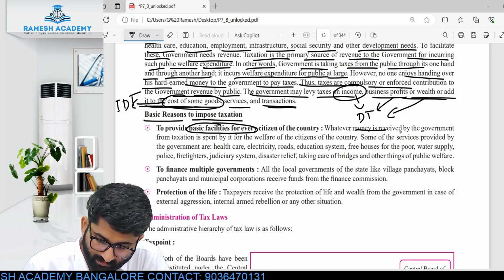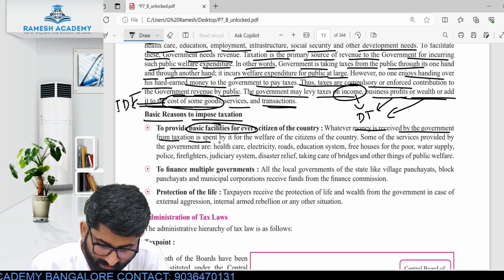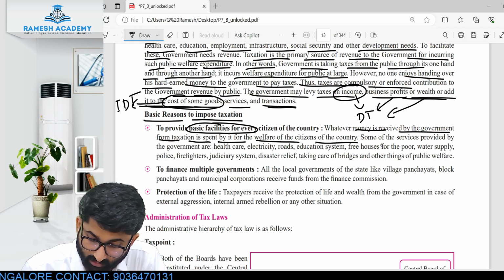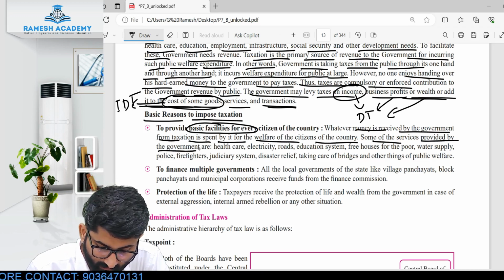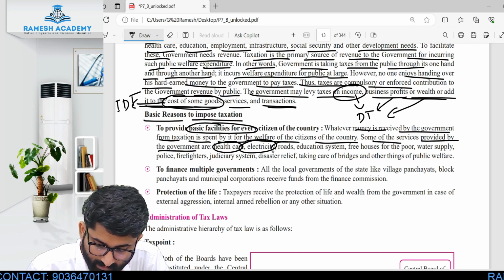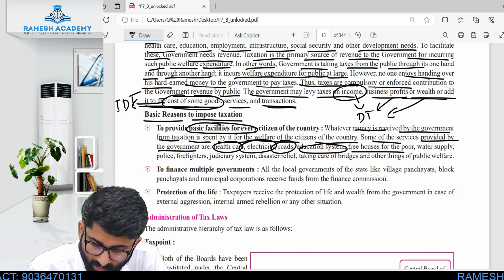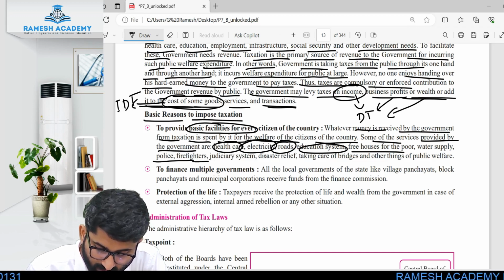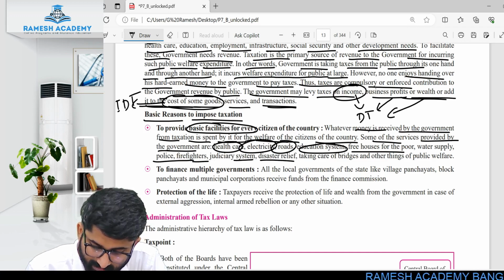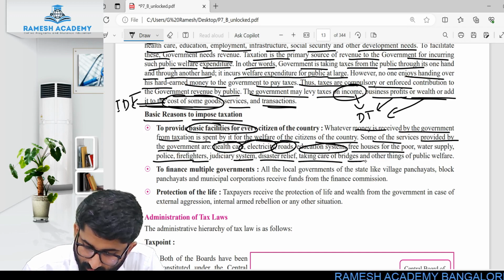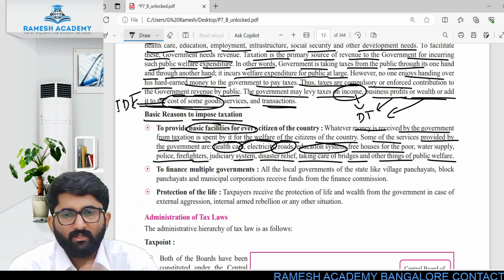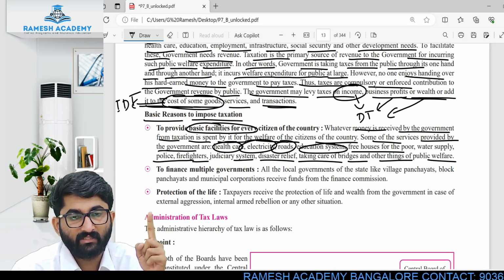So whatever money is received by the government from taxation is spent by it for the welfare of the citizens of the country. Some of the services provided by the government are healthcare, electricity, roads, education system, free houses for the poor, water supply, police, firefighters, judiciary system, disaster relief, taking care of the bridges and other things of public welfare. Correct? So why do we have to pay tax? First one is basic facility.